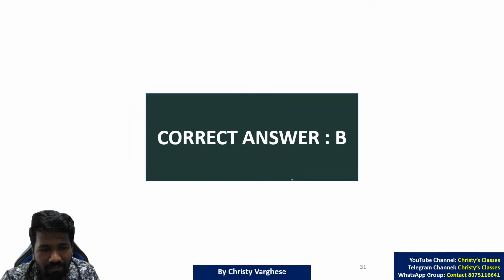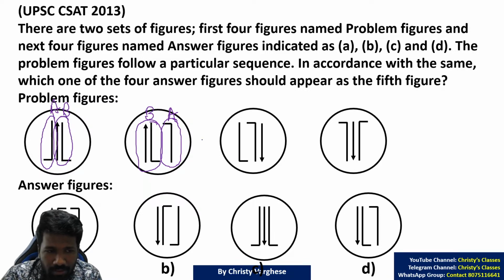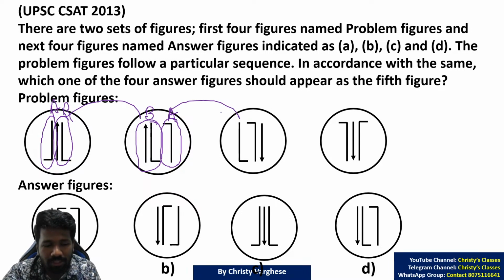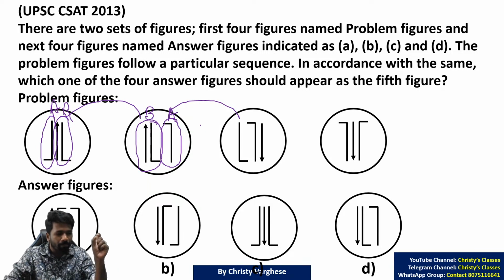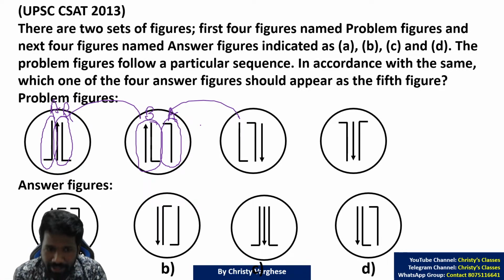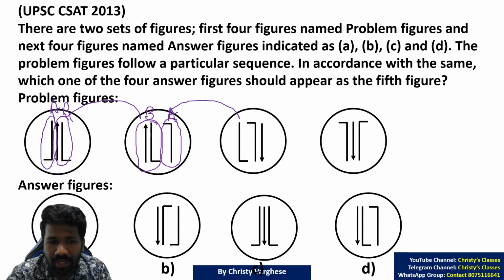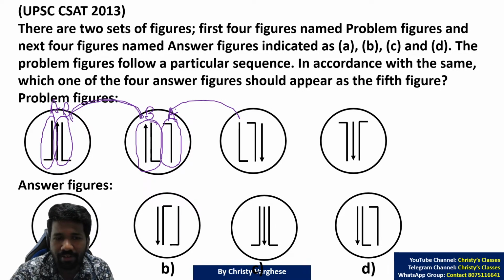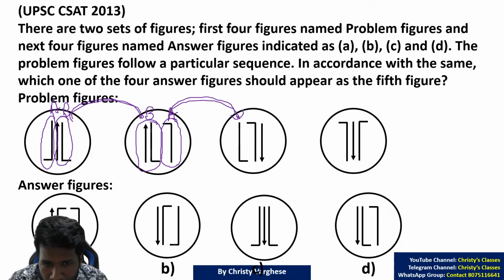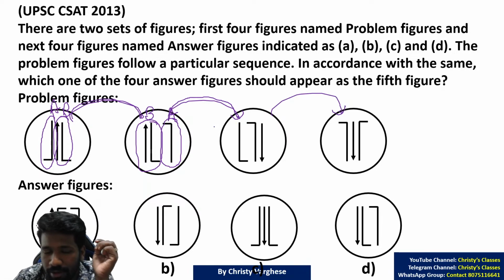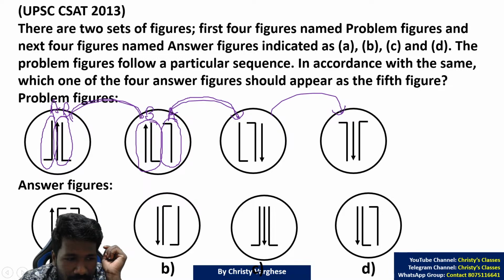Now see whether you can see the same thing; there should be a consistent pattern. Now it's a continuous pattern, let me tell you. In some questions it will be a pairwise pattern. Pairwise pattern means the first and second are a pattern, the third and fourth are a pattern. Second and third won't have any connection. That is called a pairwise pattern. But this is a continuous pattern. First and second have a connection. The same connection second and third also have. The same connection third and fourth also have. So second and third, how can you establish this connection?